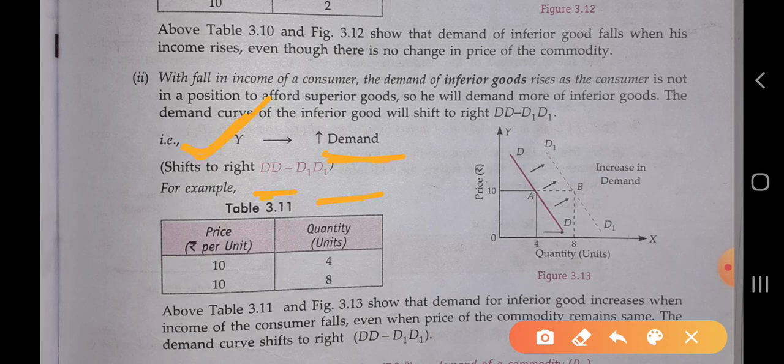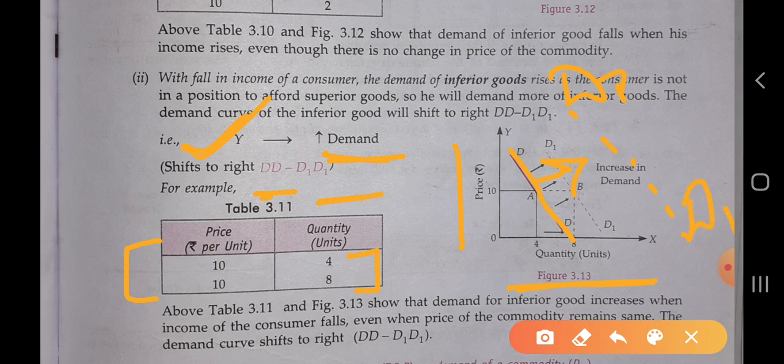Here we have taken the y-axis. On the y-axis we have taken the price, and on the x-axis we have taken the quantity. Price is the same at every unit, and the quantity demanded of the inferior good increases from 4 to 8. It is the normal demand curve. When the income of the consumer falls, then the demand for the inferior good increases, so the demand curve will shift to the rightward. It is d1.